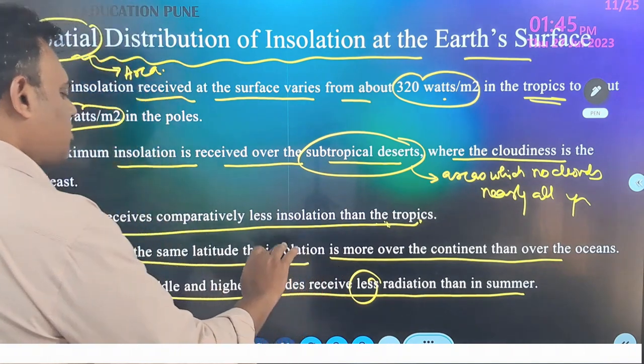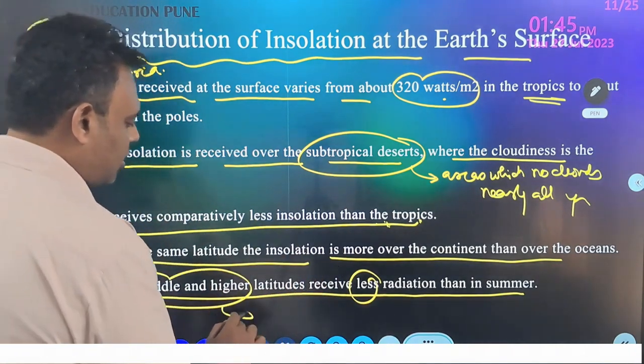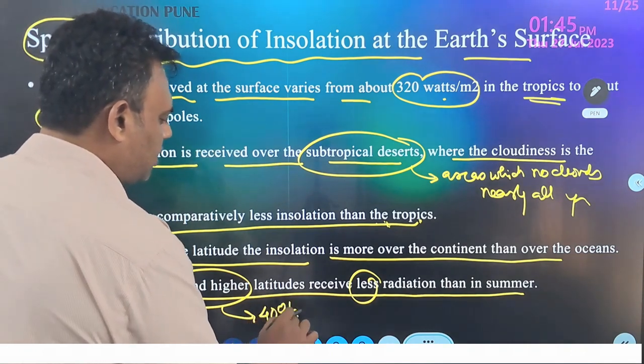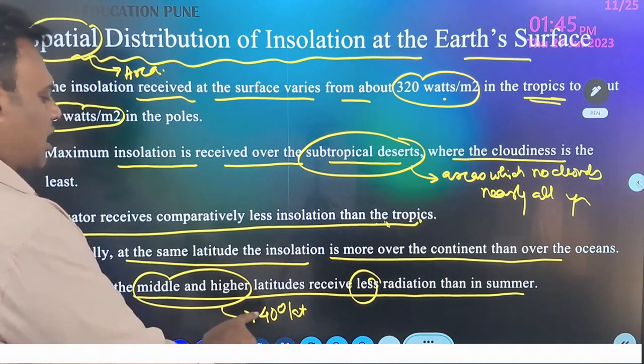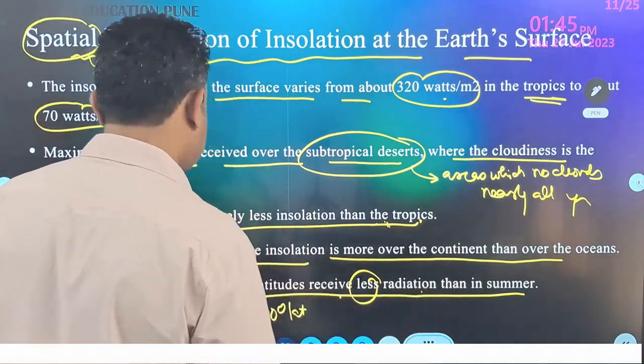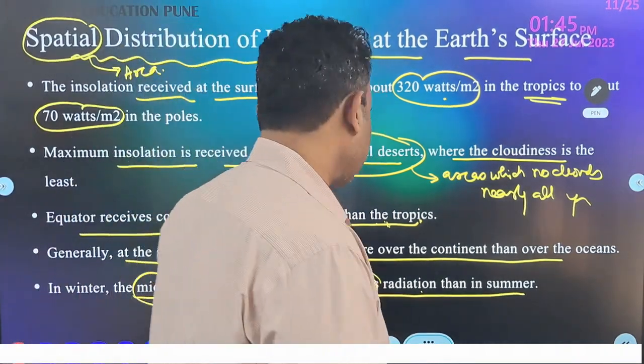So situation is different in the middle and the higher latitudes. You can approximately say it around 40 degrees latitude and above. So that is what you need to understand.